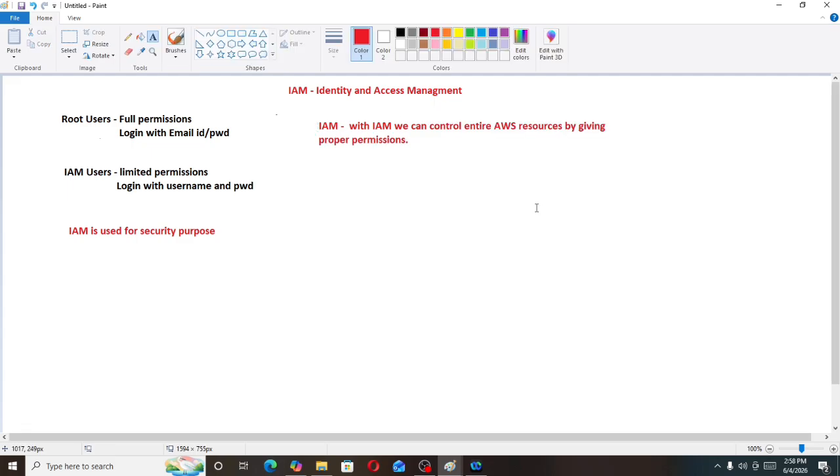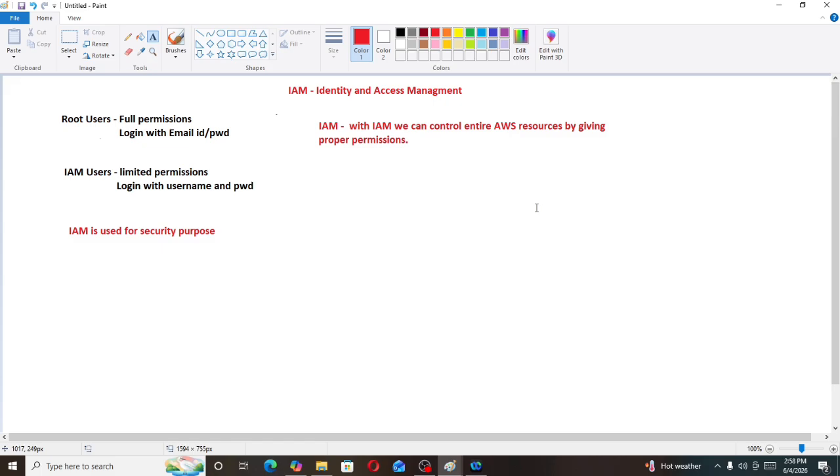Okay, now my question to you is, can we log into the EC2 instances using IAM? First understand my question. Can we log into the EC2 instances by using IAM? We can control AWS services by using IAM, but can we log into the EC2 instances by using IAM?